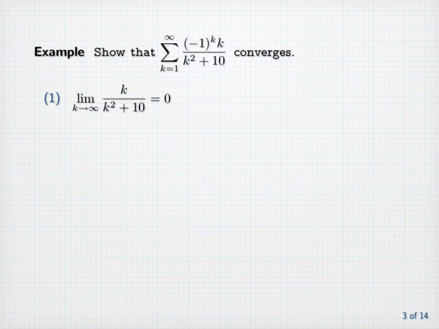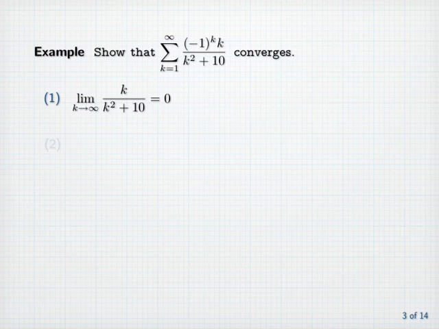Example. Show that the sum from k equals 1 to infinity of (-1)^k times k divided by k squared plus 10 converges. We need to show that the two hypotheses in the previous theorem are true for this series. First, it's clear that the limit as k goes to infinity of k over k squared plus 10 equals 0. In other words, the absolute value of the kth term approaches 0 as k goes to infinity.